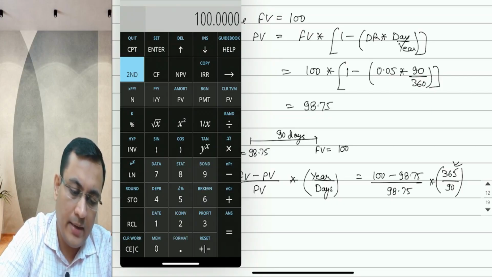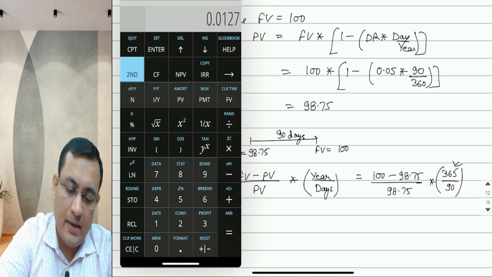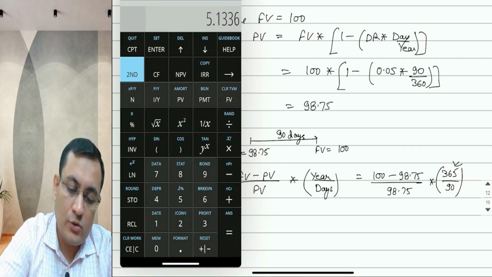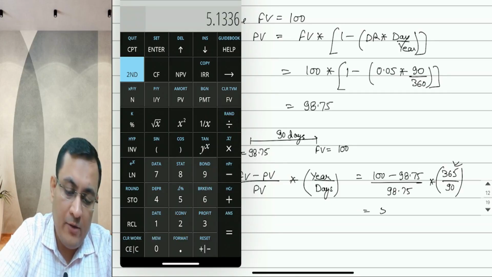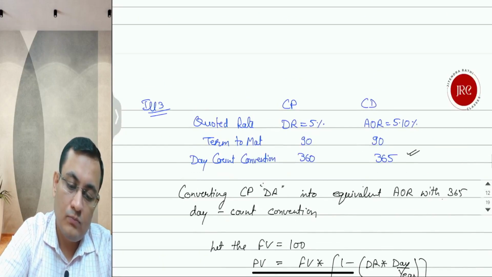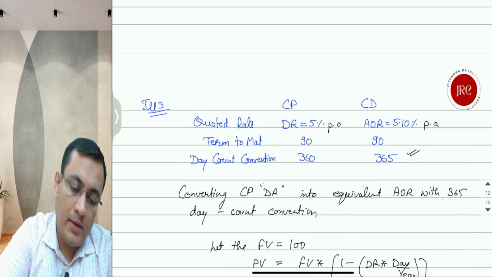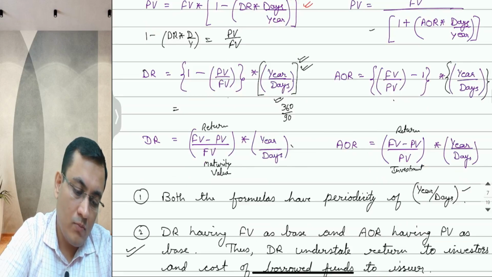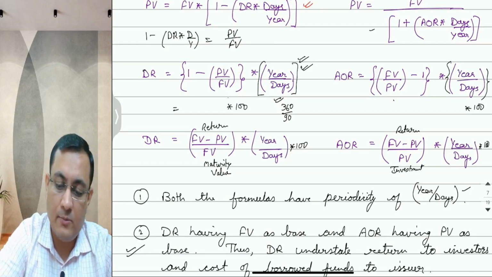Let's do it again: 100 minus 98.75 upon 98.75 multiplied by 365 divided by 90, and multiplied by 100 because we need the answer in percentage terms. So the equivalent add-on rate is 5.1336% per annum.